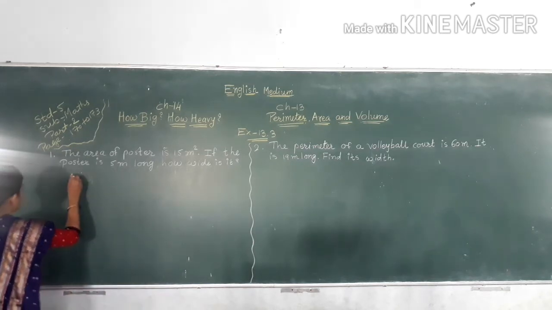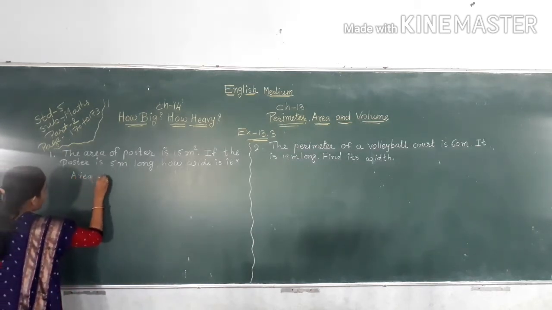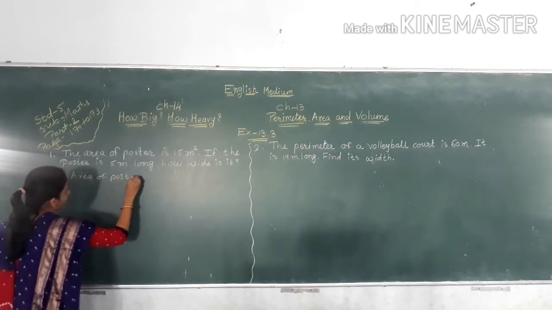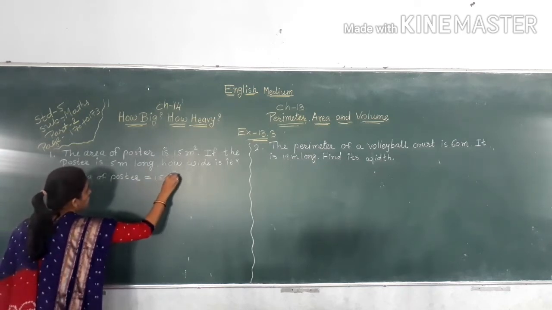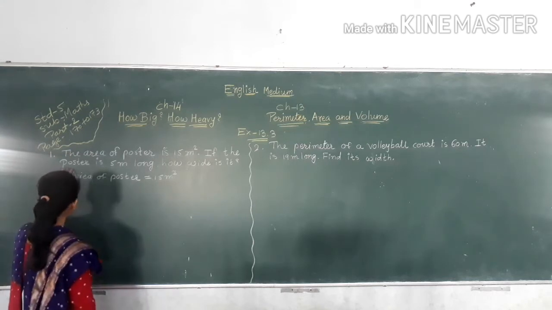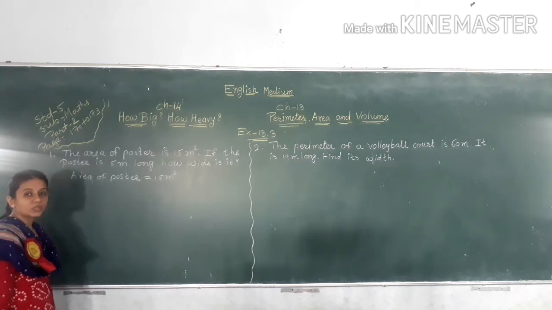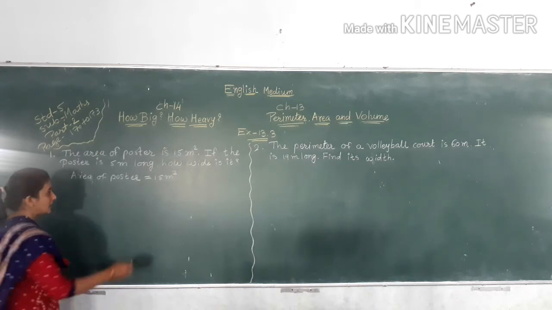So first, area of poster is equal to 15 meter square.